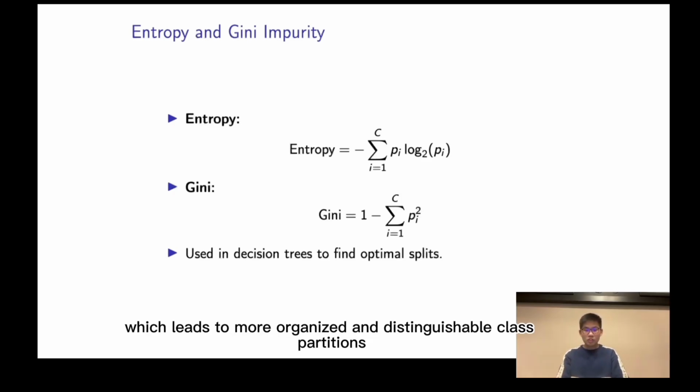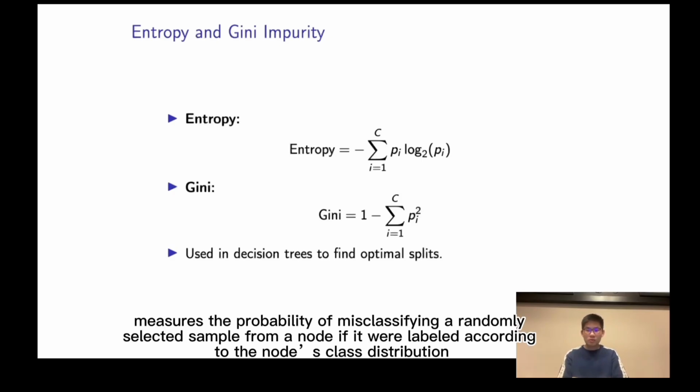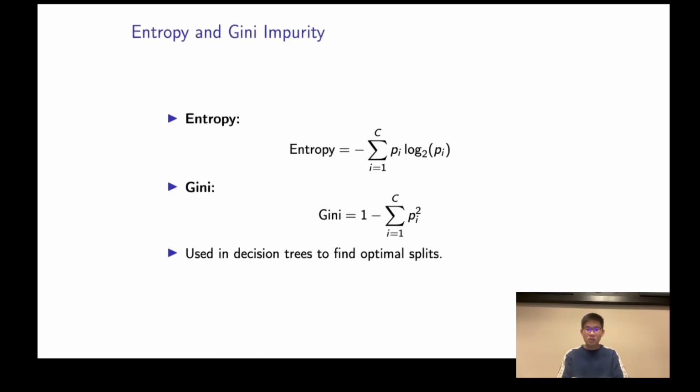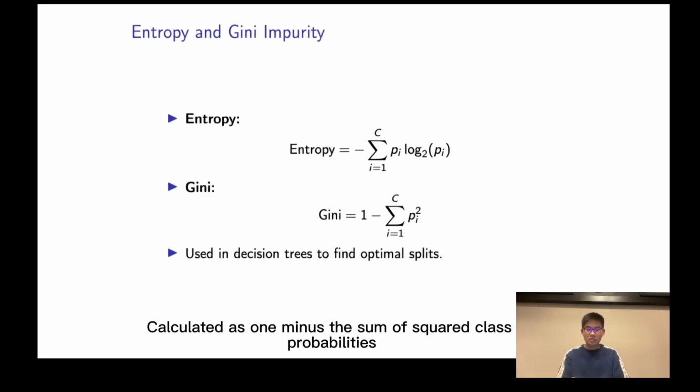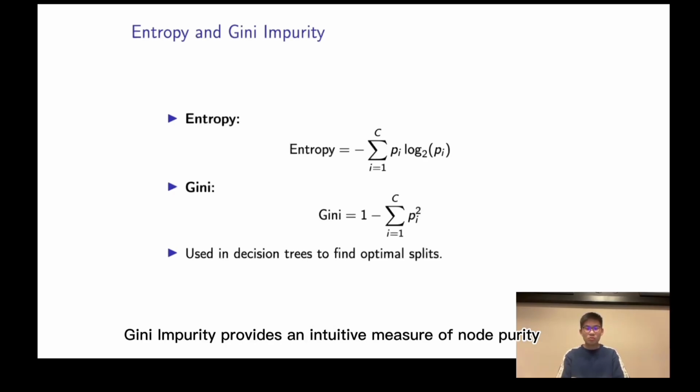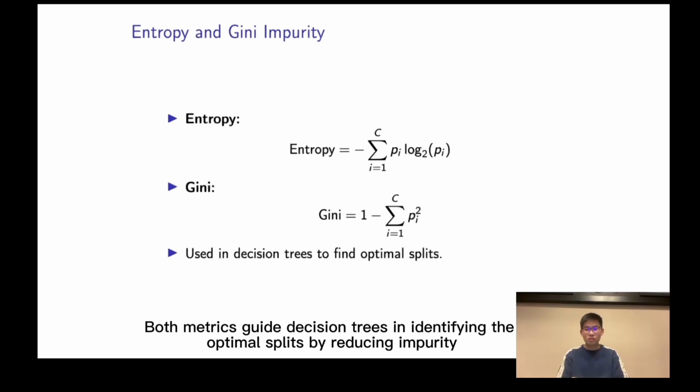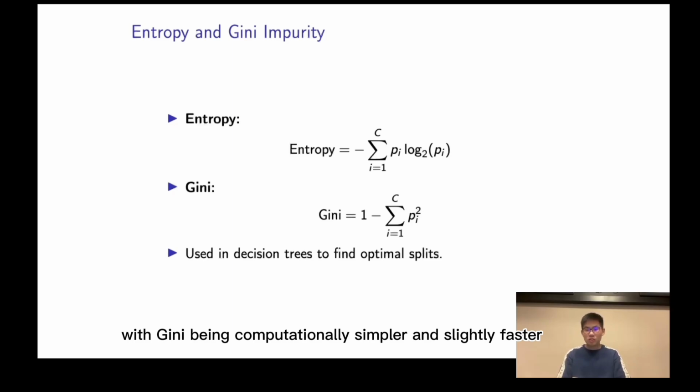For Gini impurity, on the other hand, we measure the probability of misclassifying a randomly selected sample from a node if it was labeled according to the node's class distribution. And like entropy, a Gini impurity value of 0 denotes a pure node, while higher values suggest more mixed classes. Calculated as 1 minus the sum of squared class probabilities, Gini impurity provides an intuitive measure of node purity, and both metrics guide decision trees in identifying the optimal splits by reducing impurity, with Gini being computationally simpler and slightly faster.